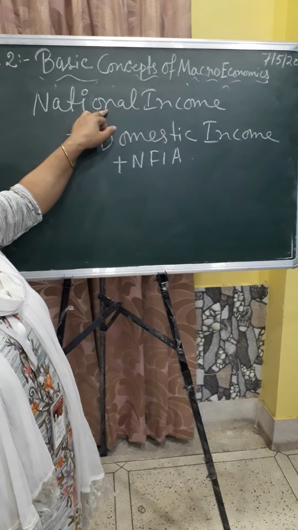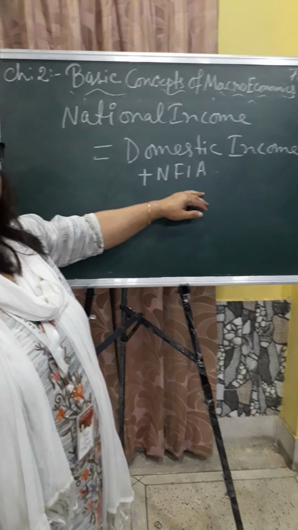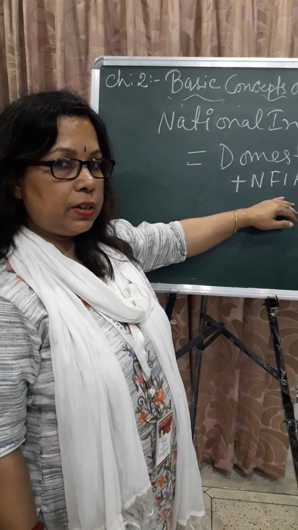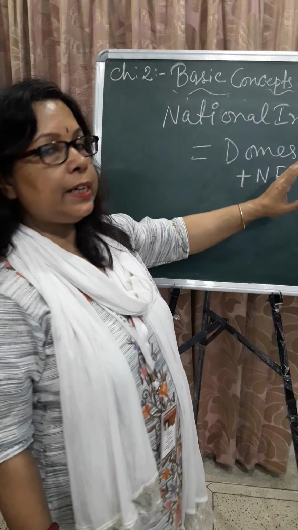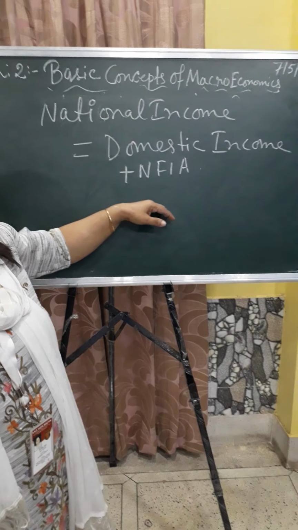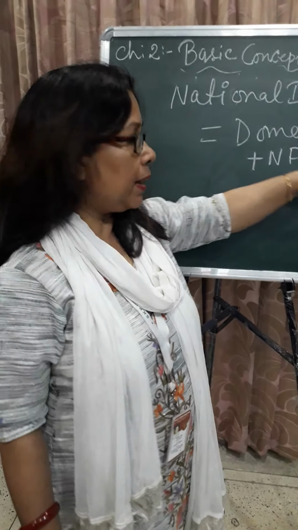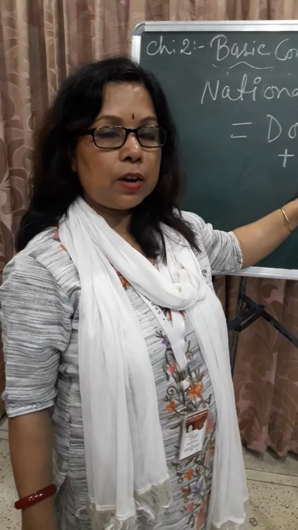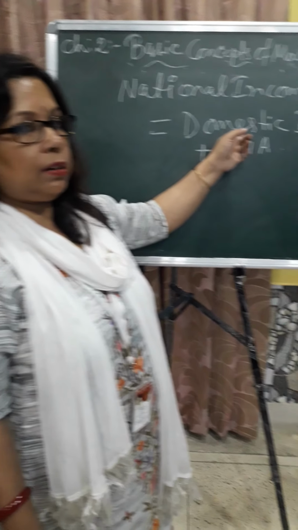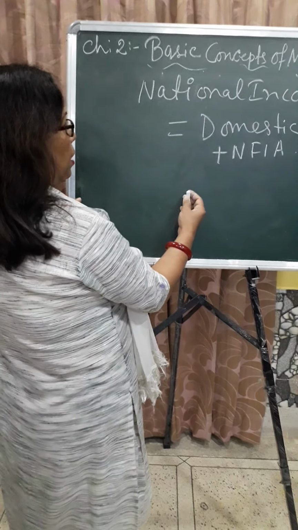So national income is a very important concept, and domestic income means the income we have earned within our country in a year. So the total income we have received by producing commodities in a year, in the accounting year, is known as the domestic income. And when net factor income from abroad is added to this income, then we get national income. So this is a very important term. We can make this in a